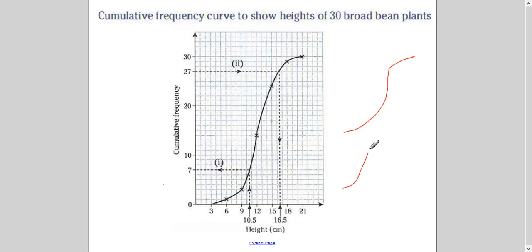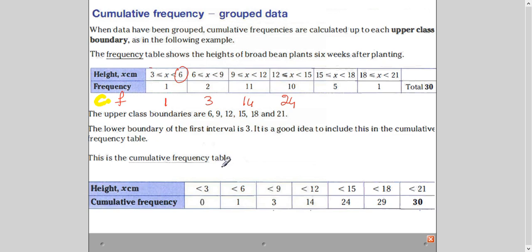It's not very perfect all the time. It depends on the data, right? So sometimes it is like this also. Okay. So this is how you will draw a cumulative frequency curve with the help of cumulative frequency table. So important things, this should be same. If it is not, we will see in the example what to do. You have to make a table and you have to plot it on the upper boundaries.